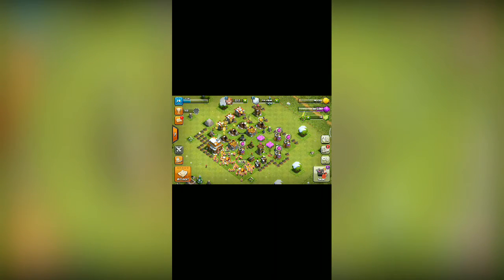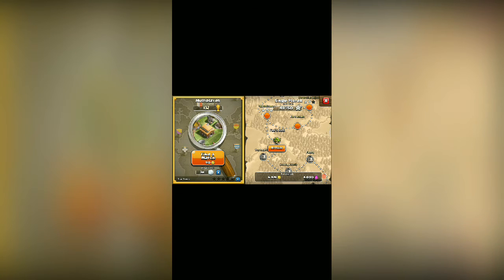There are gold mines, you collect gold. There are elixirs, you can collect elixirs from there. These are your army campaign. You can make more army. And as you can see on the left side, there is an attack button. From there you can choose a war for the goblins, which are your enemies, and you can have a loot from them for money and elixirs. So I choose on attack.